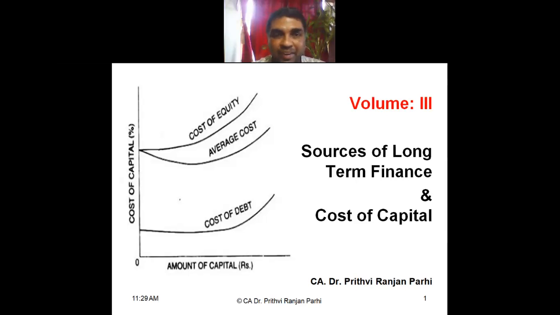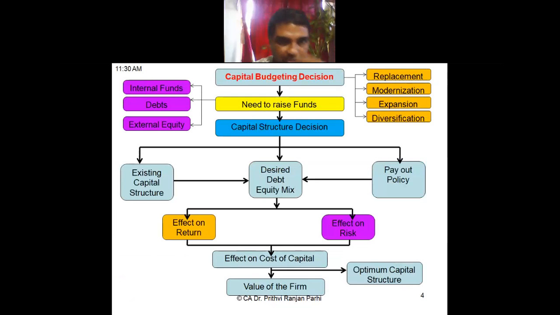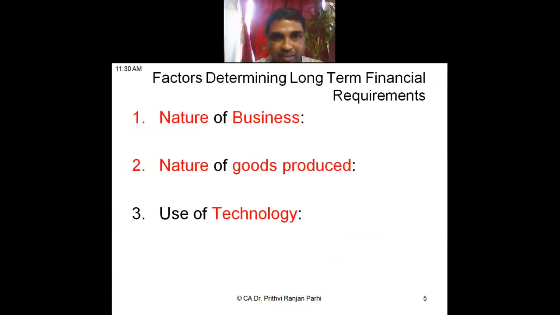So we'll be trying to find out in this chapter, or we have already tried to find out, we have understood how to compute cost of equity and cost of debt. Then what else have we learned? Can you recall? Apart from cost of debt and cost of equity, what else did you study? Overall cost of capital, cost of reserve, cost of preference share capital, right? Retained earnings, all these things we have studied, right? Okay, all these slides are available with you.